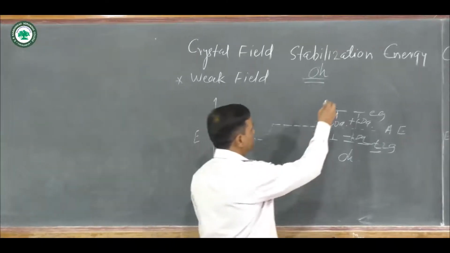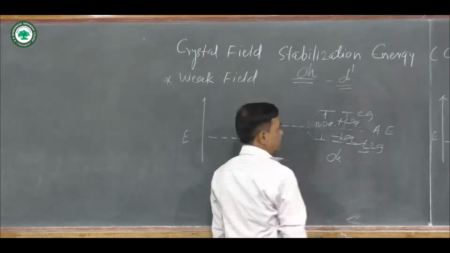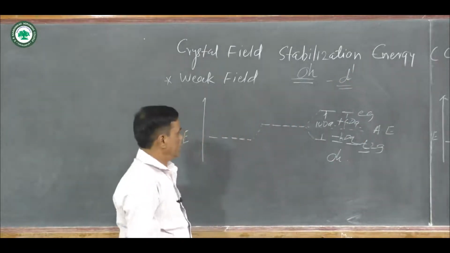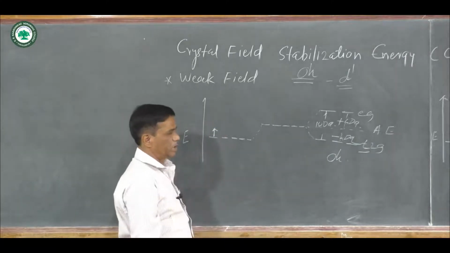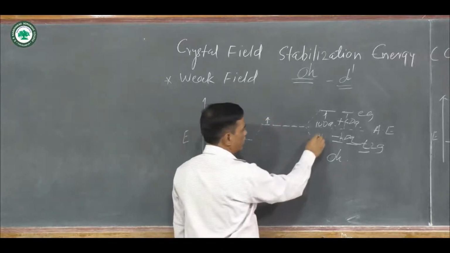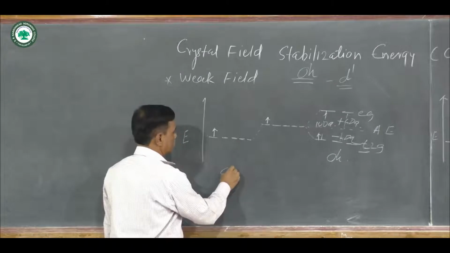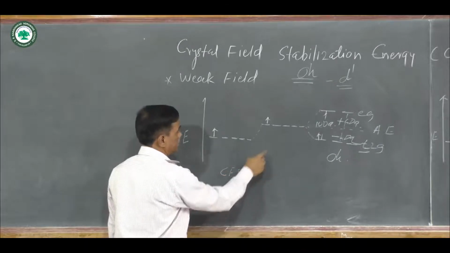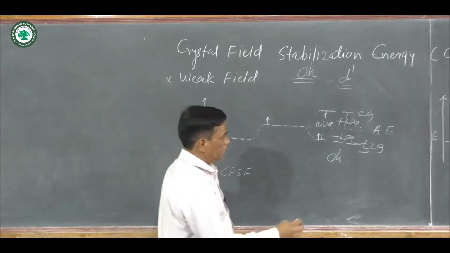Suppose the first system is d1, means in the d orbital a single electron is there. For the weak field there is a single electron.